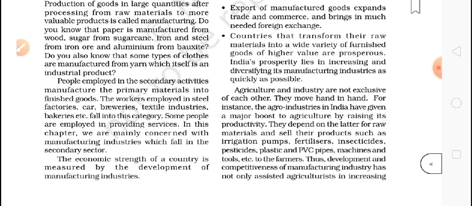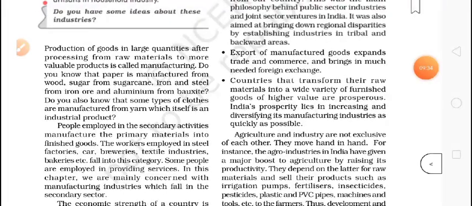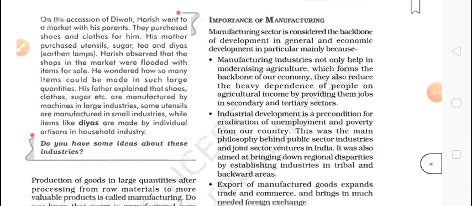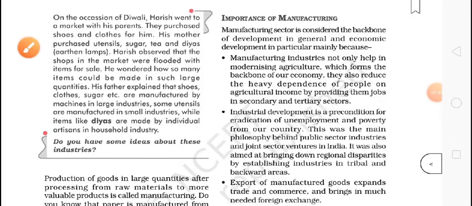If you can get food from outside at a very cheap rate, why would you keep a gas cylinder at your home, why would you purchase that, why would you bring the ration? Same thing, China is providing everything to the countries at a very cheap rate. That's why it became the manufacturing hub, and that's why the other countries are not producing many things. Now we'll go to this one point, the importance of manufacturing.